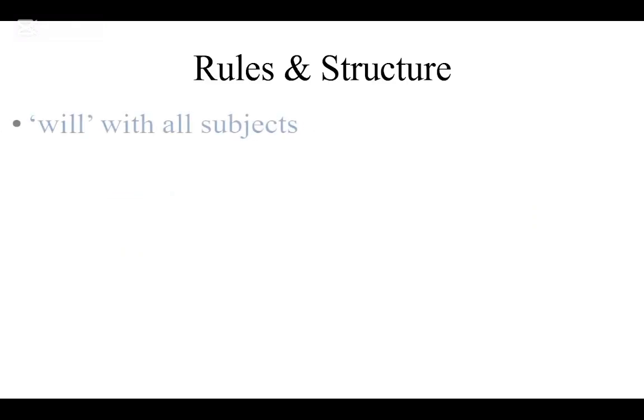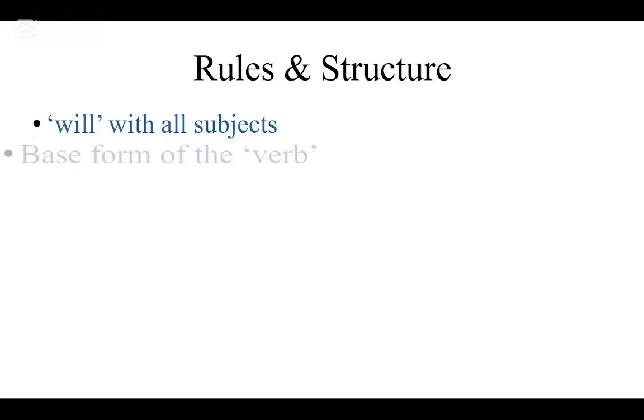Okay, so let's talk about the structure. In English, we use will with all subjects. I, we, you, he, she, it, they. It's the same for everyone. Then we add the base form of the verb. That means no s, no ing, no ed, just the plain verb. Now, let's go over each type of sentence one by one.